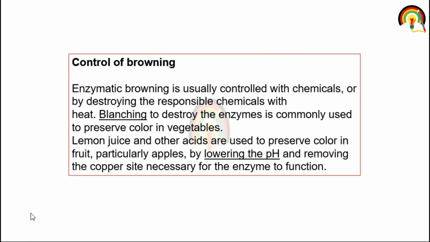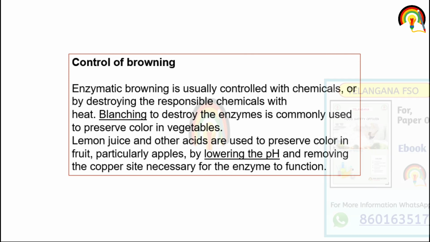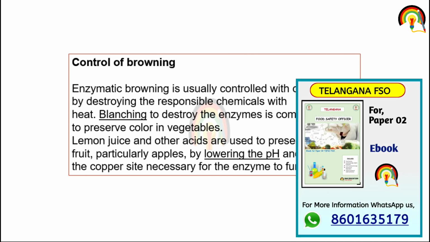Then comes the controlling of browning. Enzymatic browning is usually controlled with chemical or by destroying the responsible chemical with heat. So how can we control this browning? It can be controlled with chemical or by destroying the responsible chemical with the heat. The chemicals that are present in the food that are responsible for causing brown color, we can destroy that, so we can control the brown color.